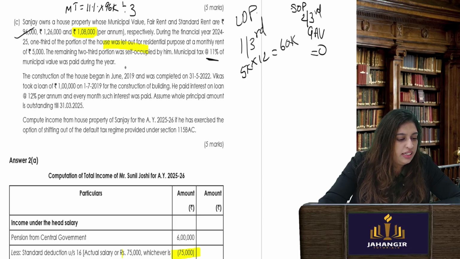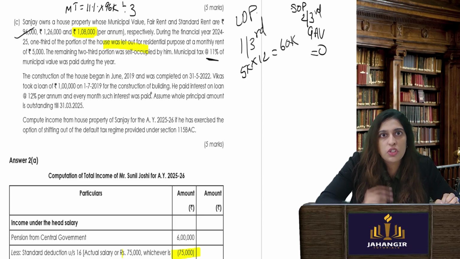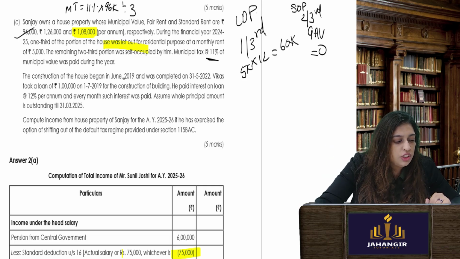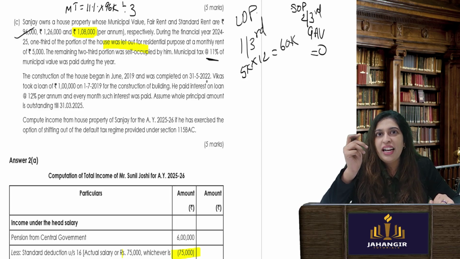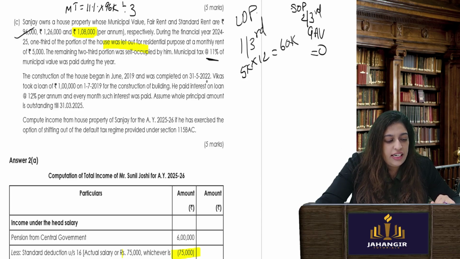So now let's go ahead. See, when I'm reading the sum only, I'm making my note so that there is clarity in what to do ahead. The construction of the house began in 2019, was completed on 31/5/2022. Now you should count. Construction should be completed in 3 years. So 19, 20, June 2019, 2020, 2021, 2022 completed.